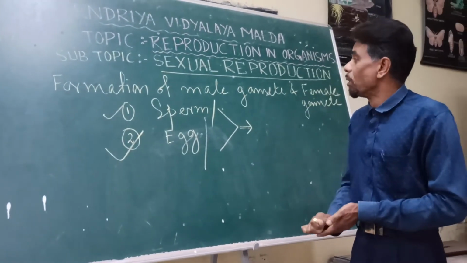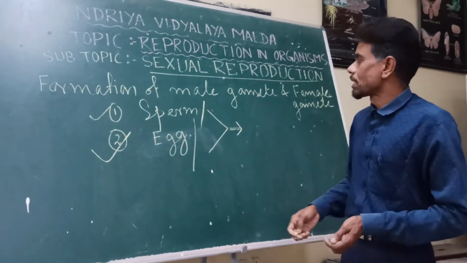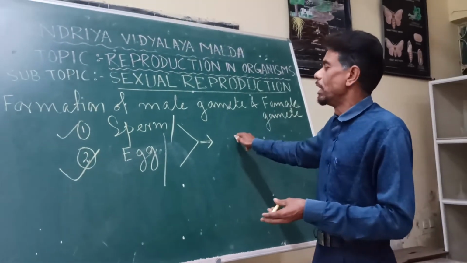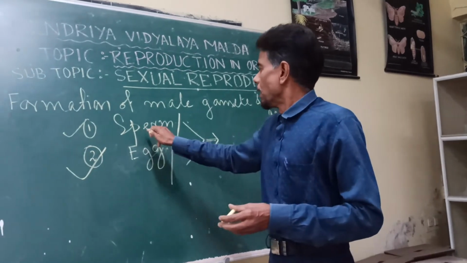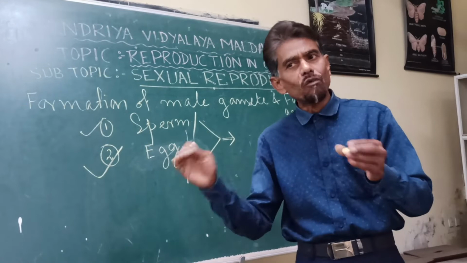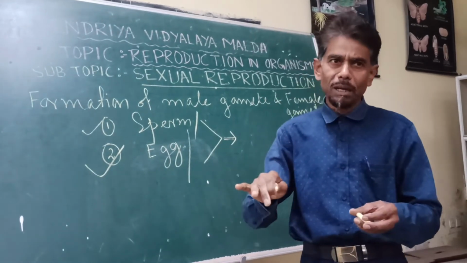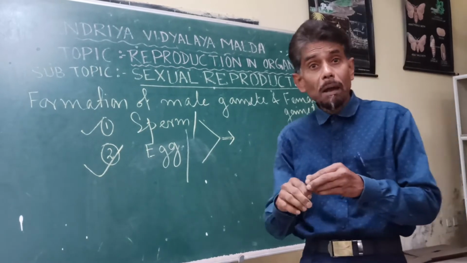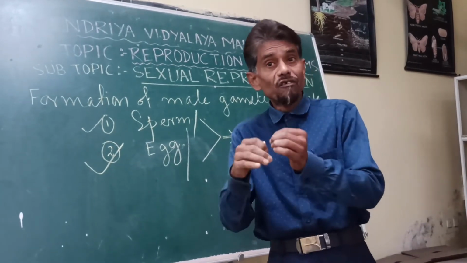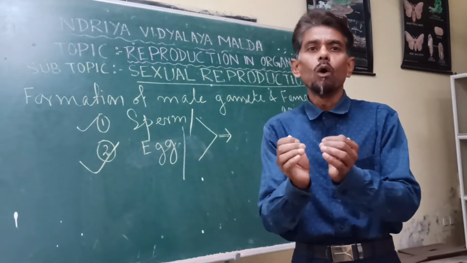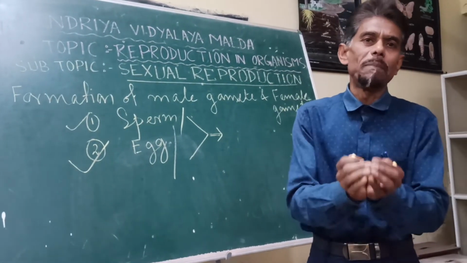Now, before we discuss fertilization and post-fertilization changes, let us see the two gametes, male and female, produced from two different individuals or from the same individual. They may be different in appearance or they may be almost similar in appearance.